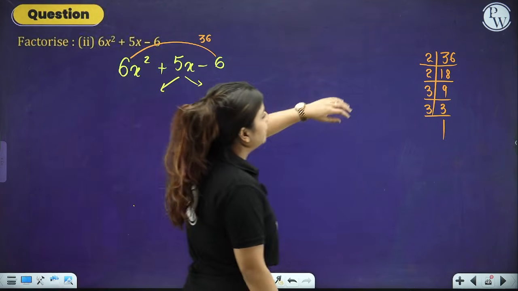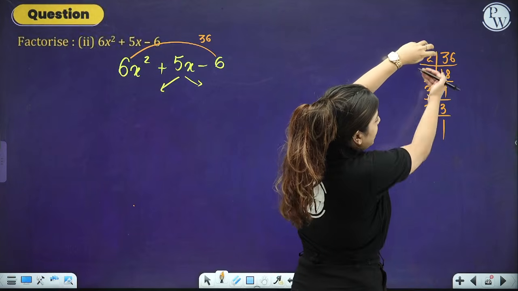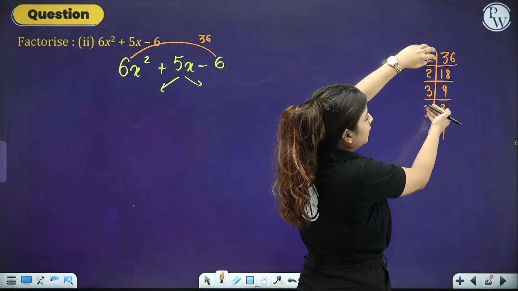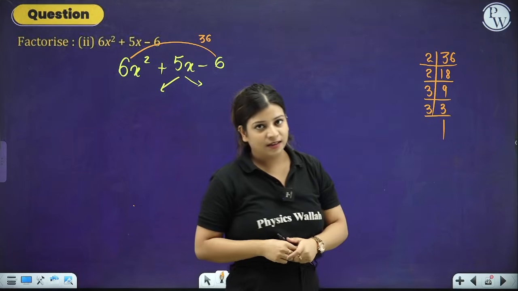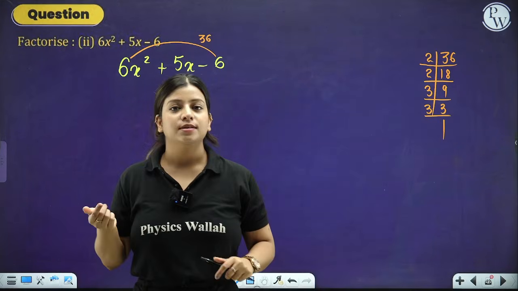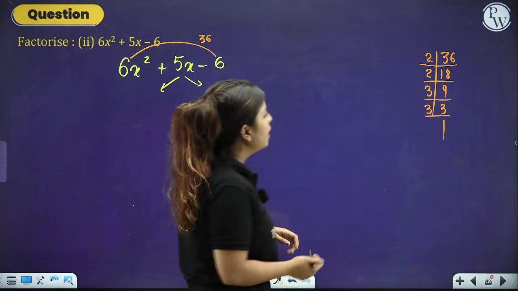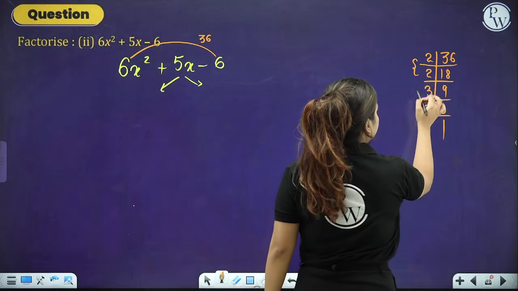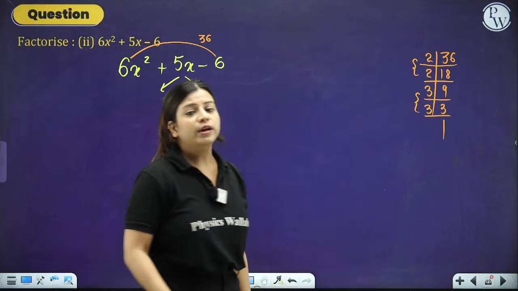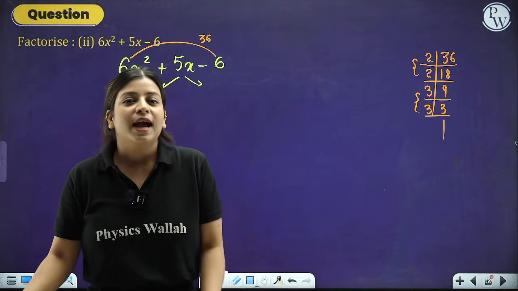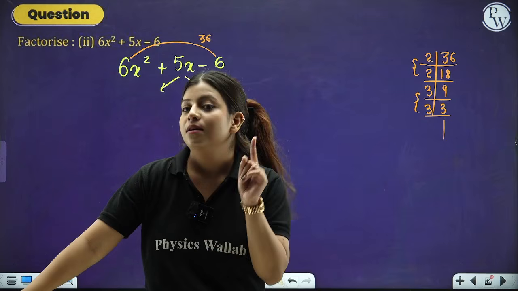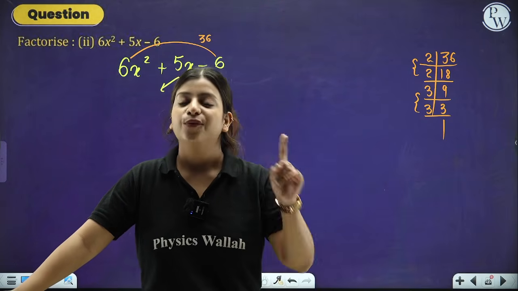For example, if I take one number as 2 and the other number as the multiplication of these numbers, that is 3 into 3, 9, 9 into 2, 18. 18 into 2 gives us 36, but 18 minus 2 or 18 plus 2 does not give us 5. For example, if I group these two numbers and these two numbers, 2 into 2, 4, 3 into 3, 9, 9 and 4, 9 into 4, 36, 9 minus 4, 5.